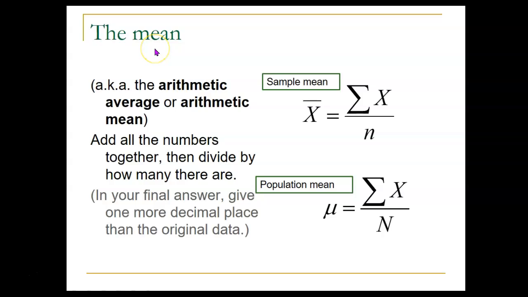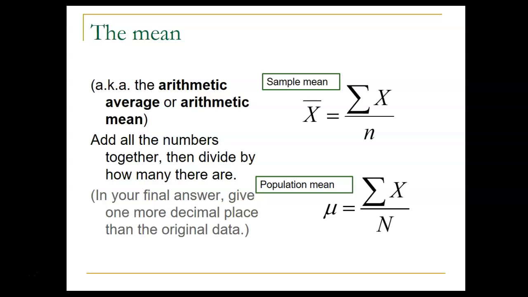But first we are going to talk about the mean. So usually when people say average, this is what they mean. Sometimes people say average when they mean the most common value, which is what we call the mode. But usually when people say the average, this is what they're talking about. The mean, also called the arithmetic average or the arithmetic mean, is what you get when you have a bunch of numbers and you add them all together and then divide by how many there are.